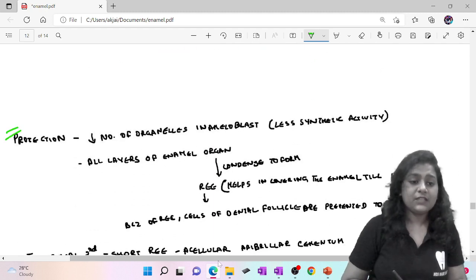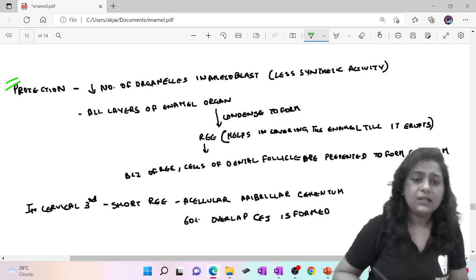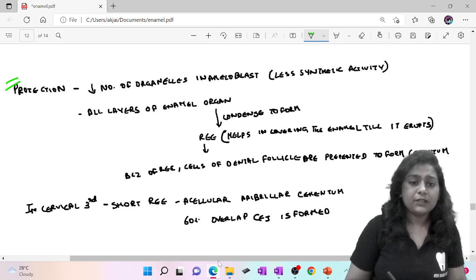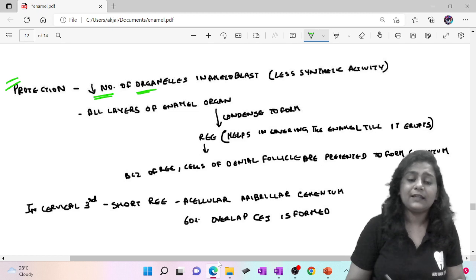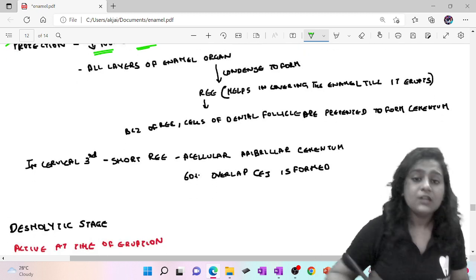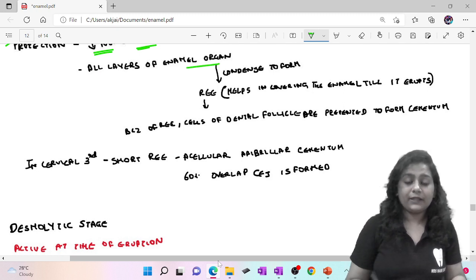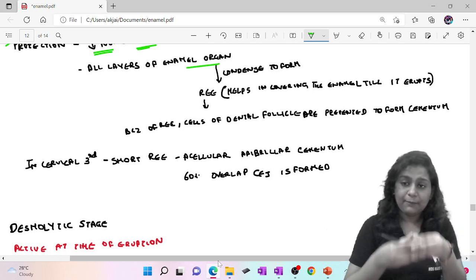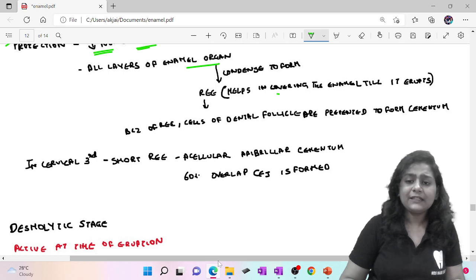Now this is the protective stage, which is not very important. Basically, the ameloblasts are reduced; the organelles in the ameloblast are reduced in number, so there is less synthetic activity. All layers of the enamel organ condense to form reduced enamel epithelium, which helps by covering the enamel till it erupts.